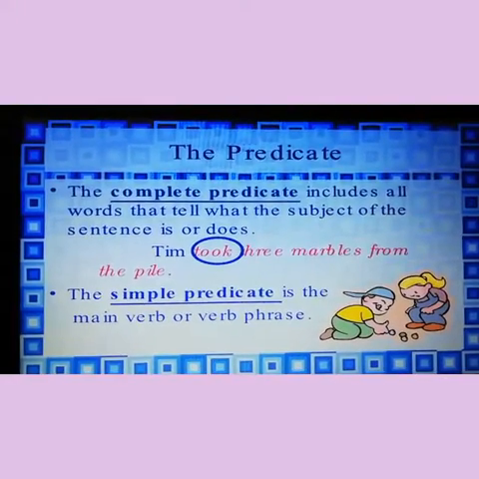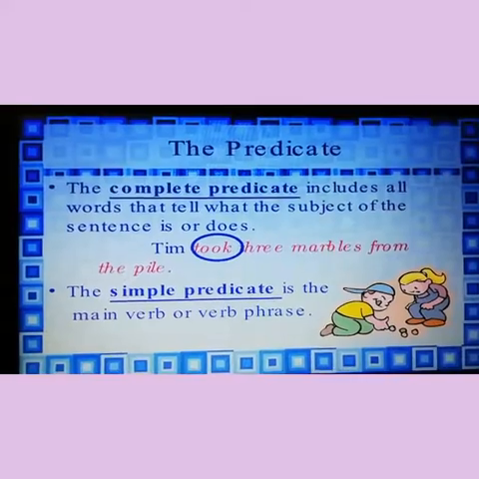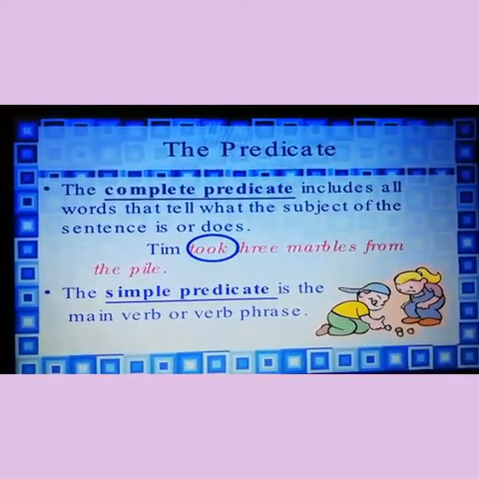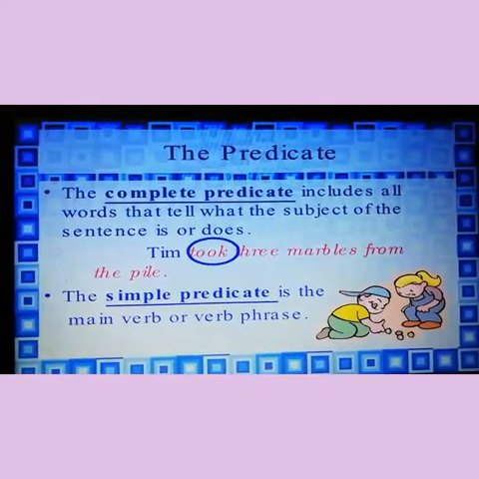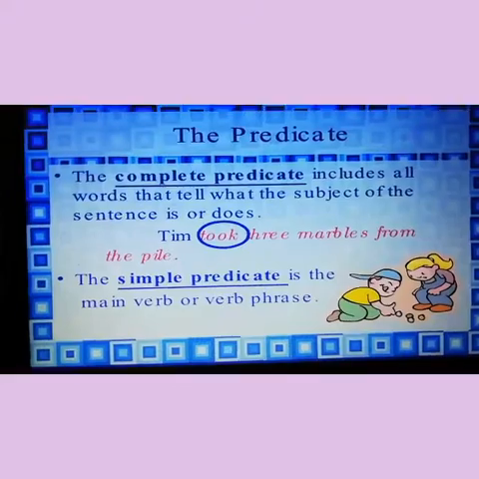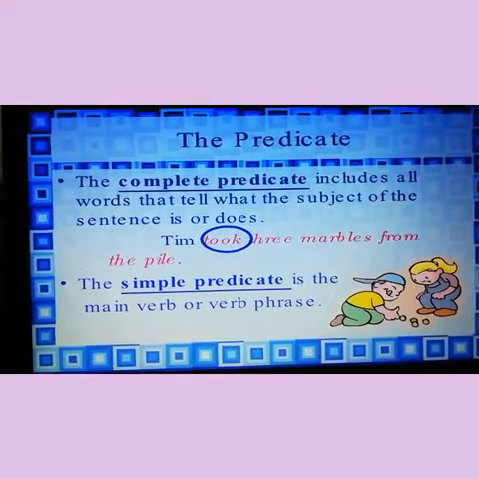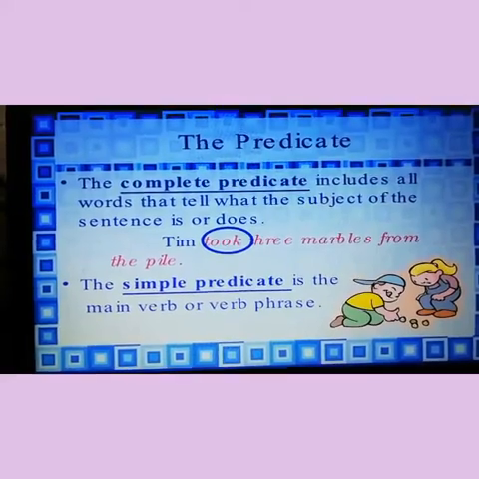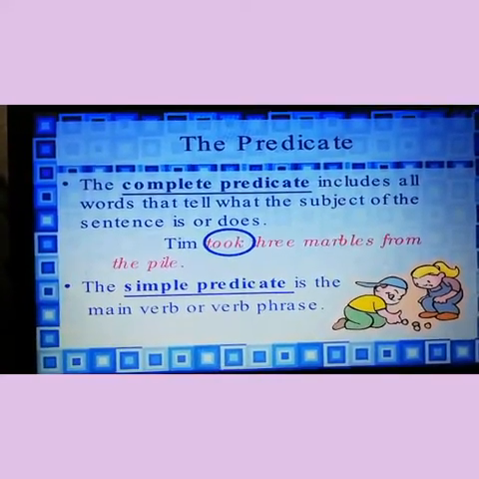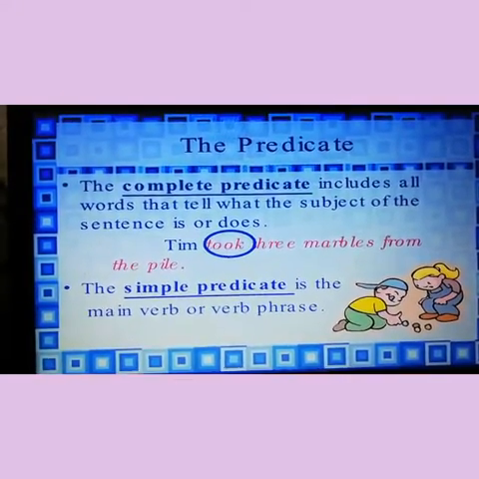Tim took 3 marbles from the pile. Basically, what is the subject? Who is doing an action? Tim. And what action does he do? He took the 3 marbles from the pile. The simple predicate is the main verb or verb phrase. My kids, simple predicates include an action word. What will be the predicate in the above sentence? Took 3 marbles from the pile.